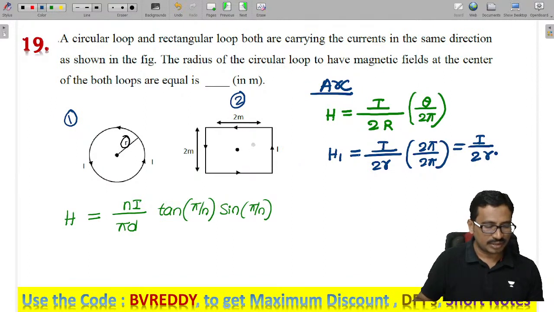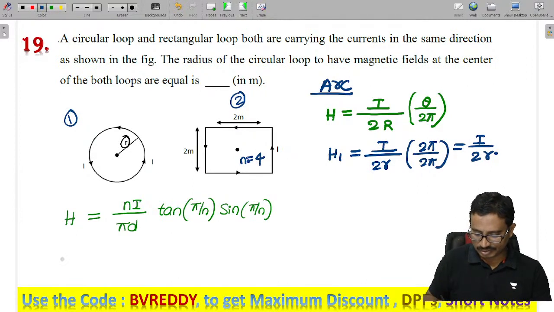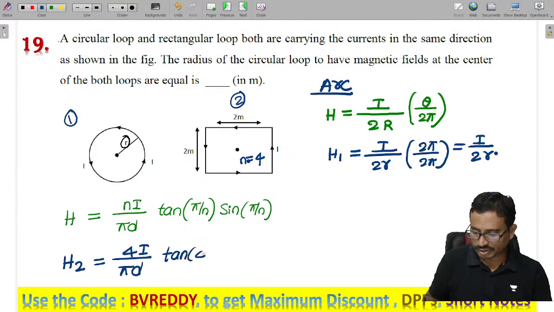And in this case, how much is the n value? How many sides are there? 4 sides. So H2 is given as 4I by pi d into tan 45 and sin 45.